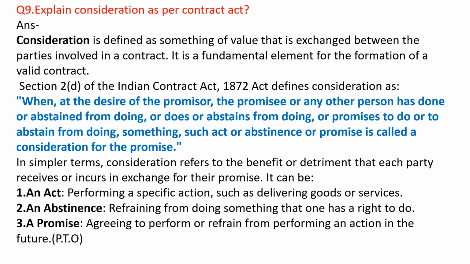Explain consideration as per Contract Act. Consideration is defined as something of value that is exchanged between the parties involved in a contract. It is a fundamental element for the formation of a valid contract. Section 2(d) of the Indian Contract Act defines consideration as when at the desire of the promisor, the promisee or any other person has done or abstained from doing, or does or abstains from doing, or promises to do or to abstain from doing something, such act or abstinence or promise is called a consideration for the promise.